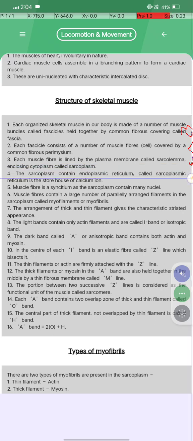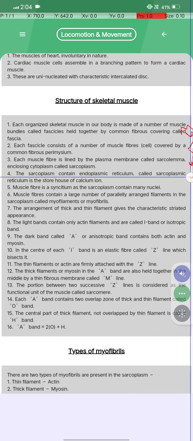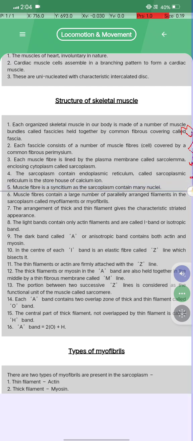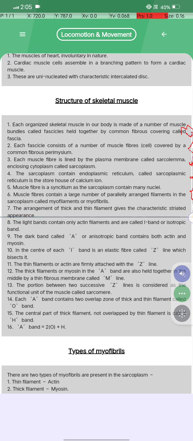Fourth, the sarcoplasm contains the endoplasmic reticulum called sarcoplasmic reticulum, and it is the storehouse of calcium ions. Fifth, muscle fiber is a syncytium as the sarcoplasm contains many nuclei. Sixth, muscle fiber contains a large number of parallelly arranged filaments in the sarcoplasm called myofilaments or myofibrils. Seventh, the arrangement of thick and thin filaments gives the characteristic striated appearance.